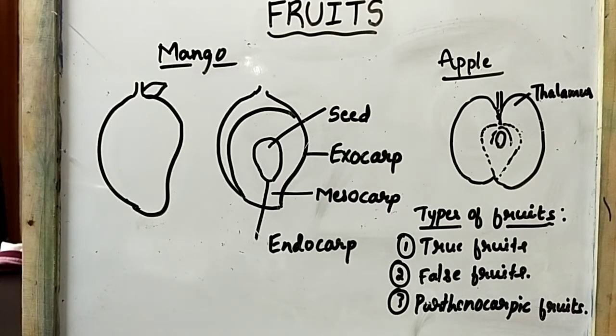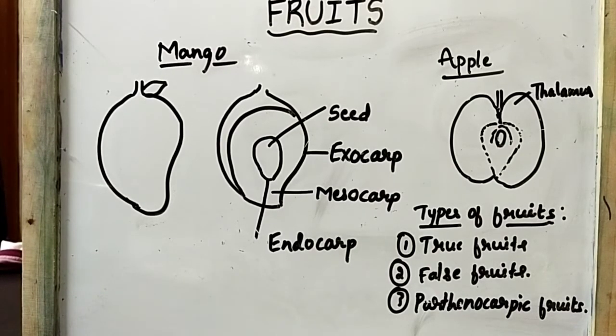So what are simple fleshy fruits? If the fruit wall remains fleshy at maturity, then it is known as a simple fleshy fruit.